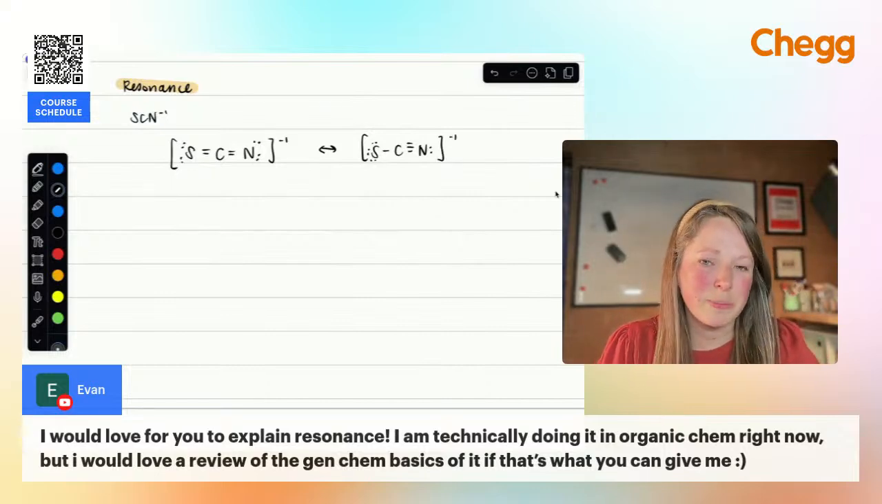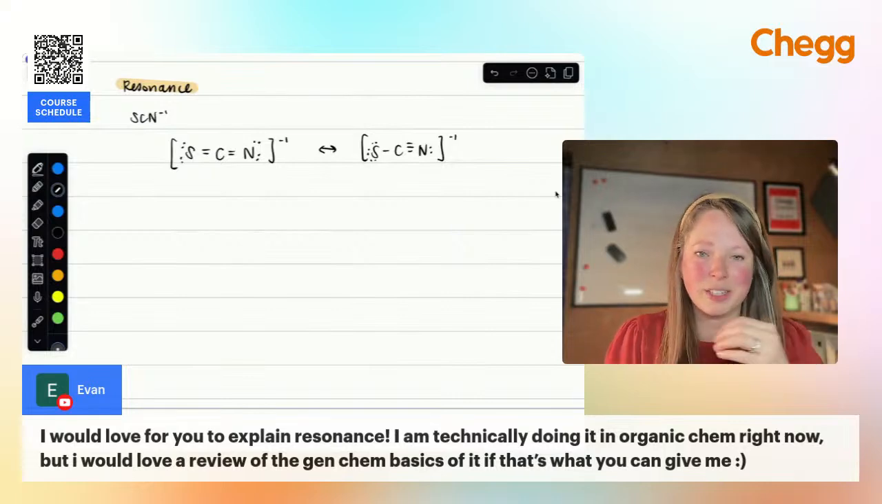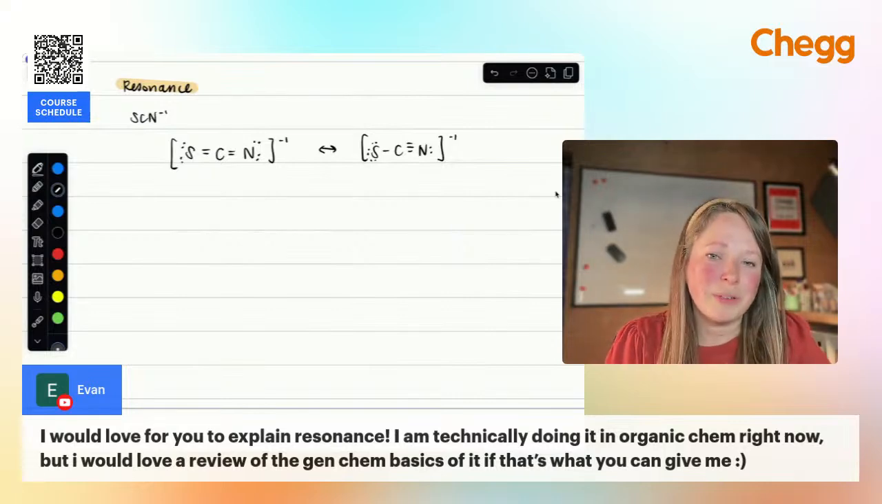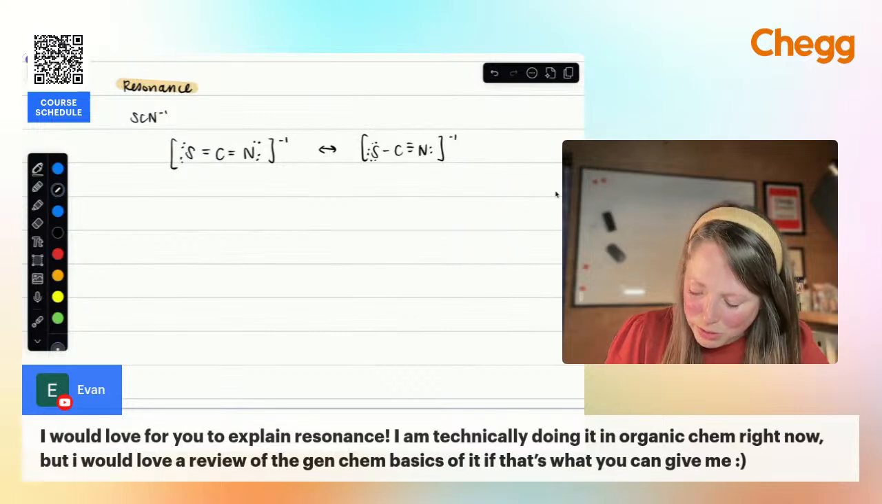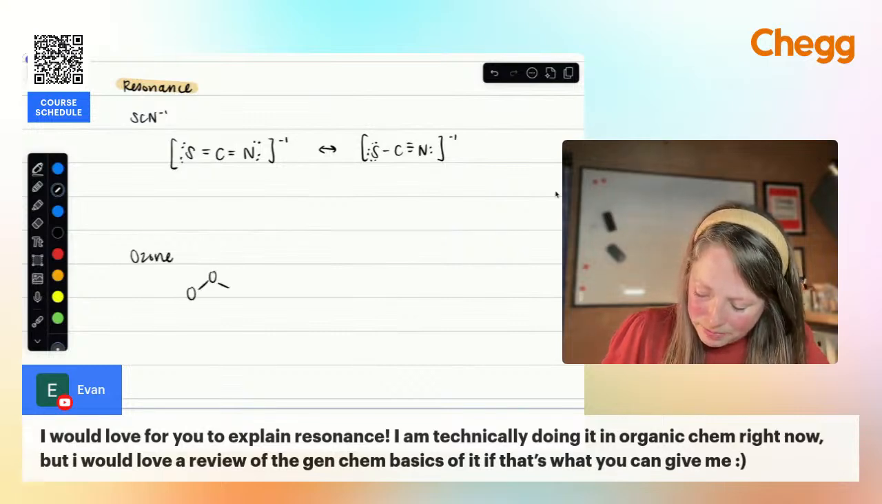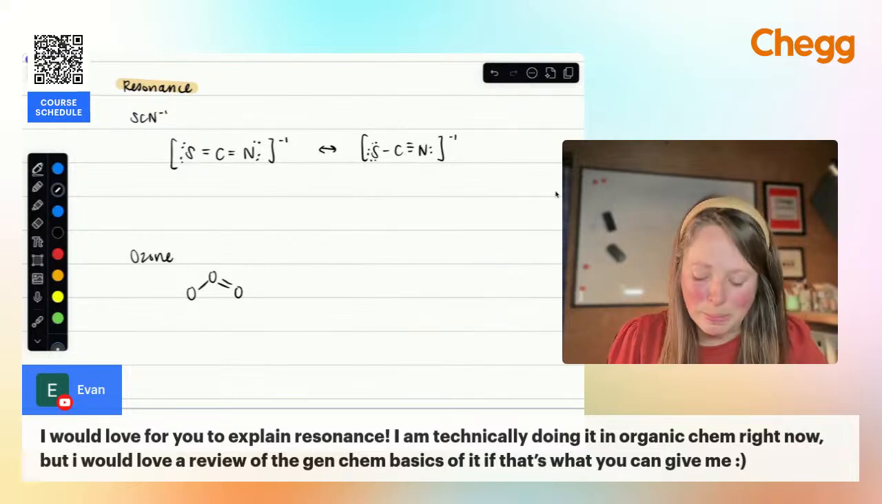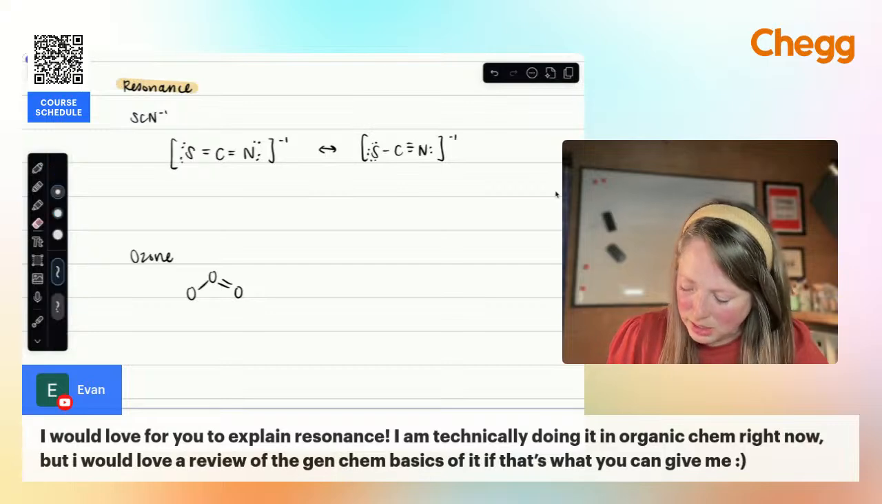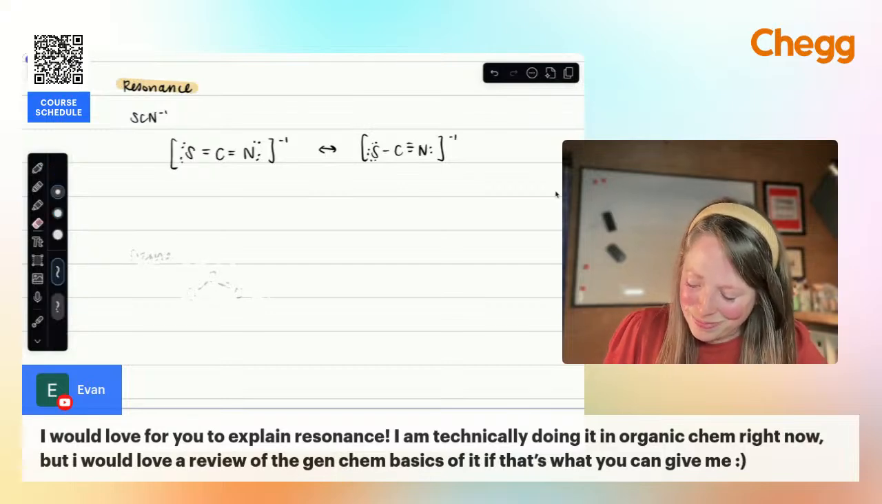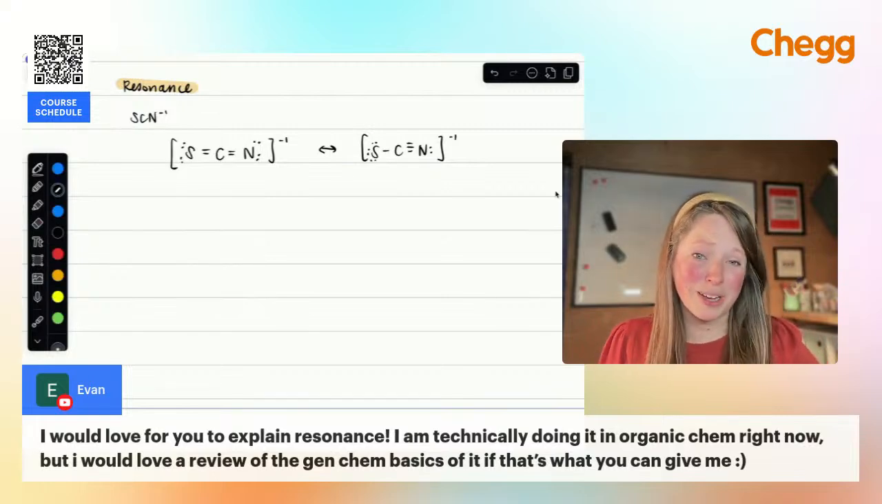So resonance just means, think about the word resonate. Something is moving back and forth. We have the movement of electrons. I guess ozone is a really good example of resonance, right? Ozone is O3, and we're moving double bonds around. It's where you have multiple options with those Lewis dot structures. But basically, this is the idea that we have several possible structures.